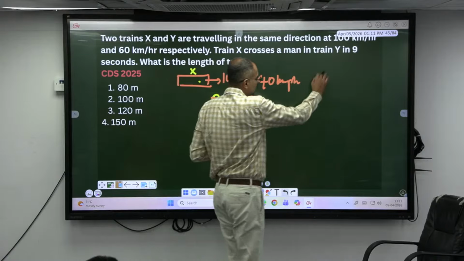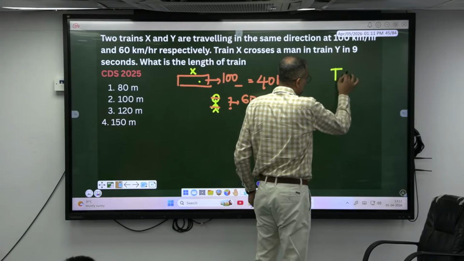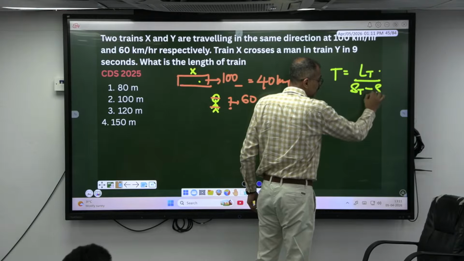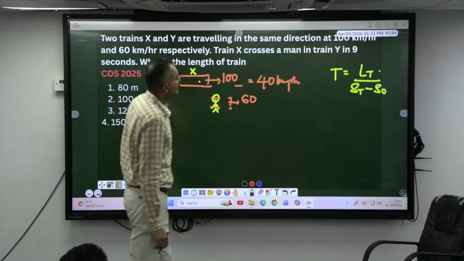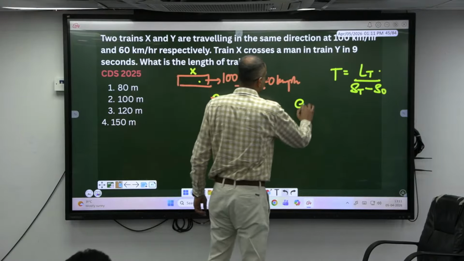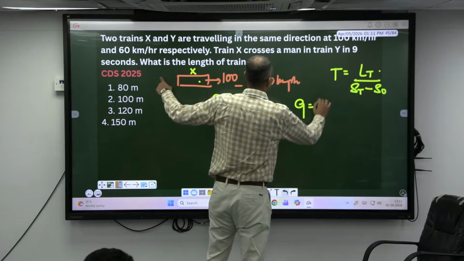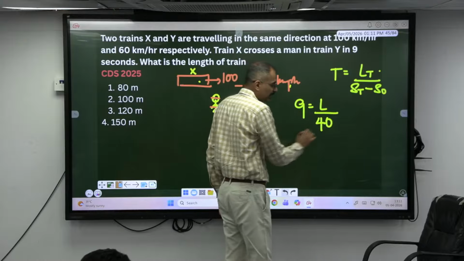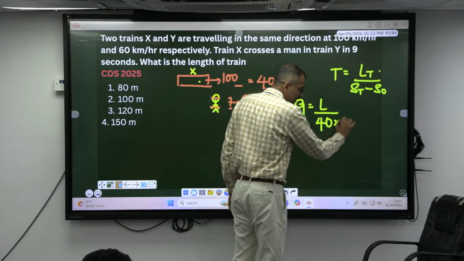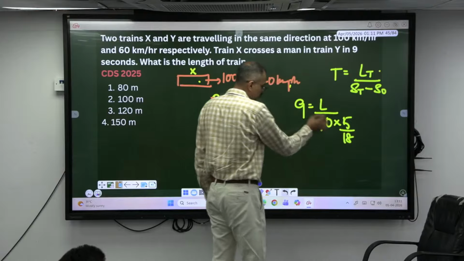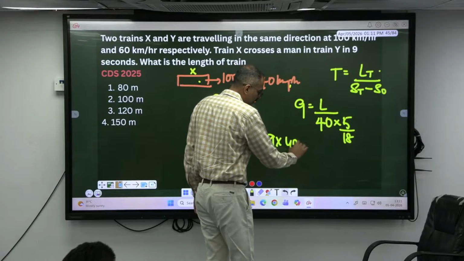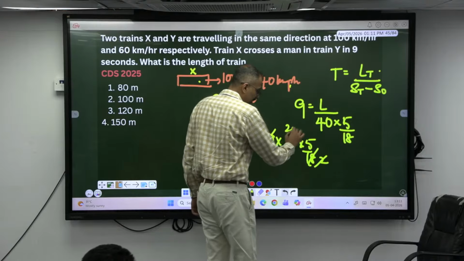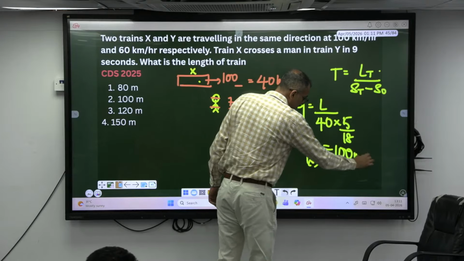So the time taken is equal to length of the train divided by speed of the train plus or minus speed of the object. Okay, so time given is 9 seconds. Length of the train has to be found out. Let's keep it as L divided by 40 kilometers per hour. Kilometer per hour is nothing but what, madam? 5 by 18 meters per second. Okay, so L is 9 into 40 into 5 by 18. 9 ones are 9, twos are 2 into 20. 20 into 5 is 100 meters.